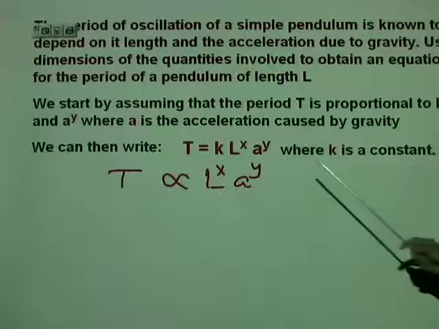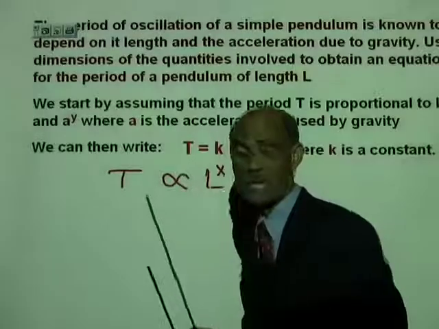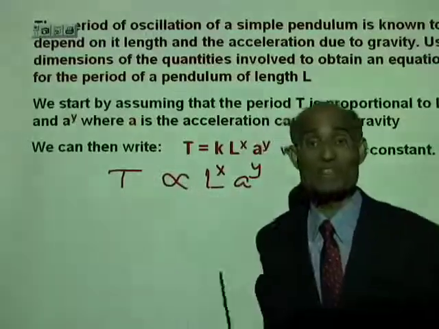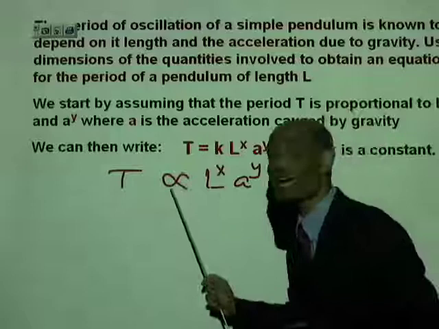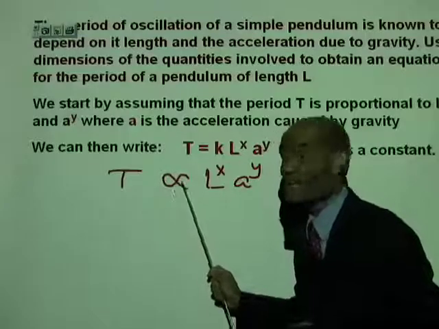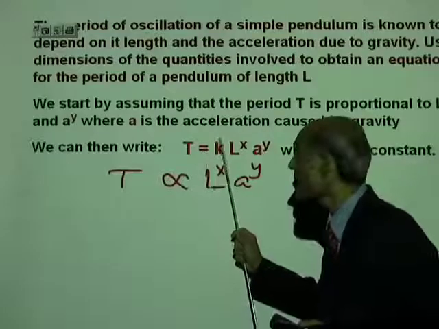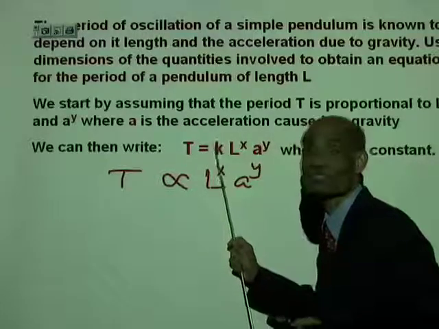Now, this is the sign we use for proportionality. And in this course, and in any other science course, when you have a proportional sign, it can be replaced by an equal sign by adding a constant.